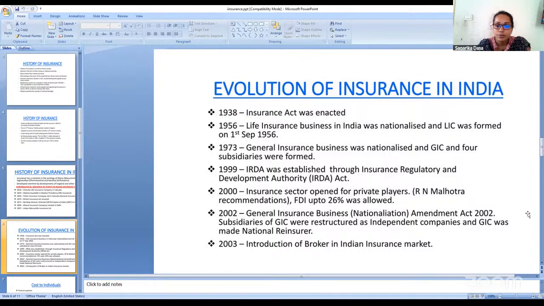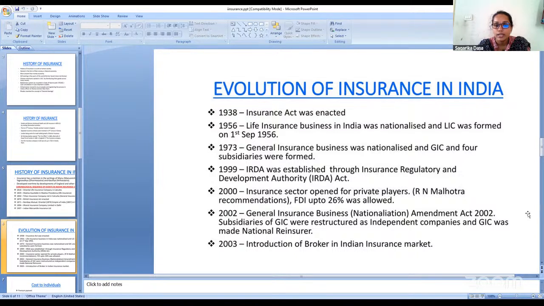Every insurance company and every insurance policy holder has to go through the rules and regulations established by the Insurance Regulatory and Development Authority, that is IRDA, which was established in the year 1999. Then in the year 2000, the insurance sector opened for private players.